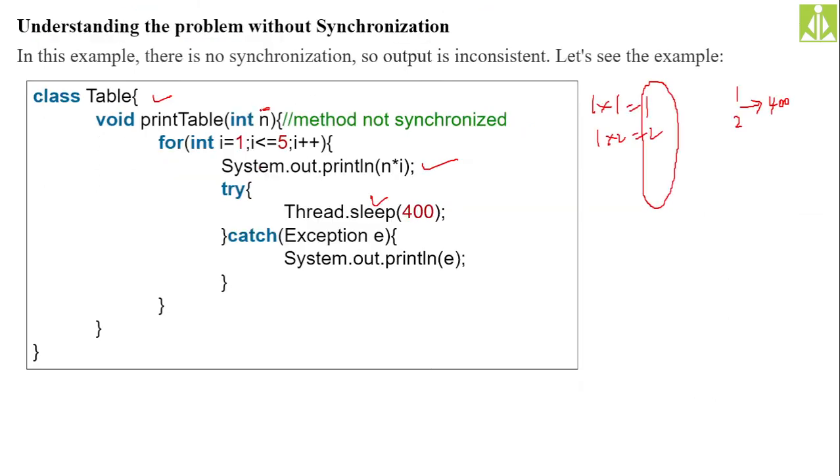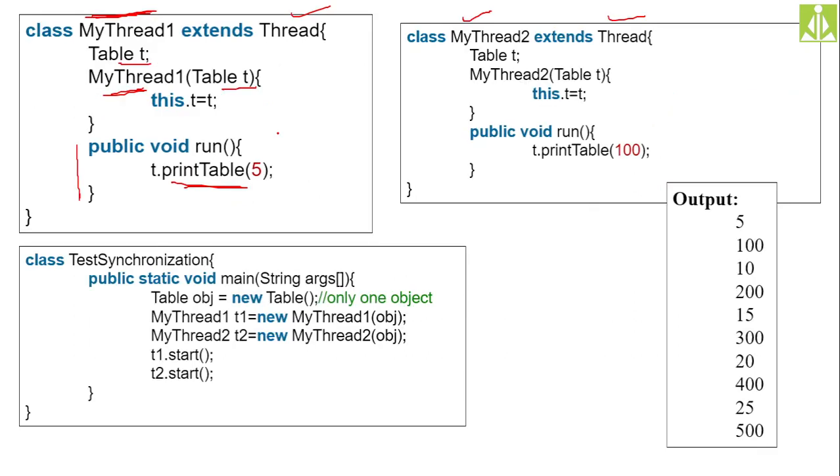So it will print the table of 5, the first 5 resultant values from the table of 5. Okay, so here when you pass the 100, it will print the first 5 values from the 100 table, the resultant values from the 100 table. The concept is very simple.